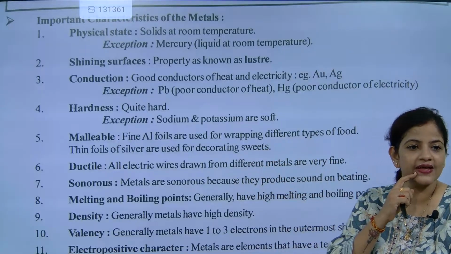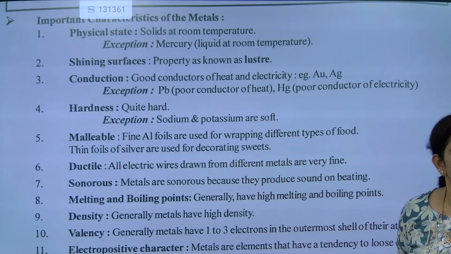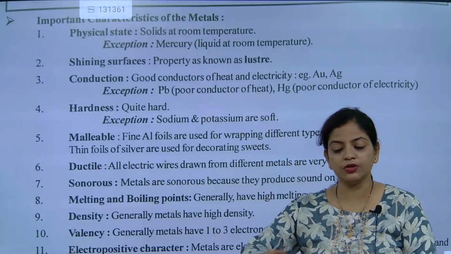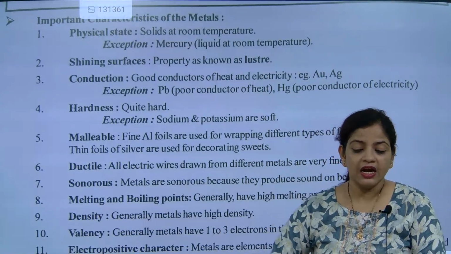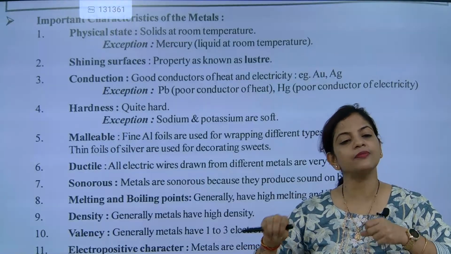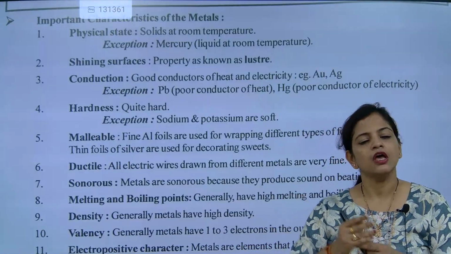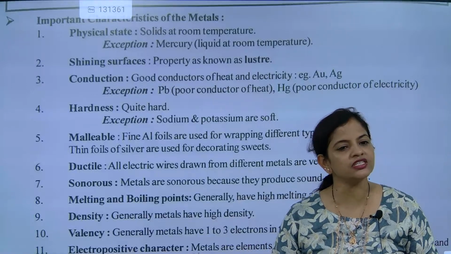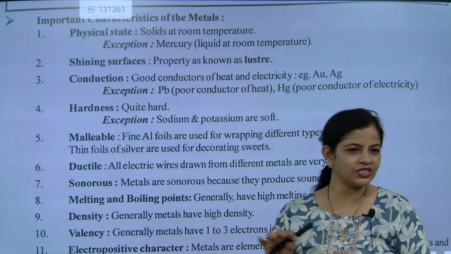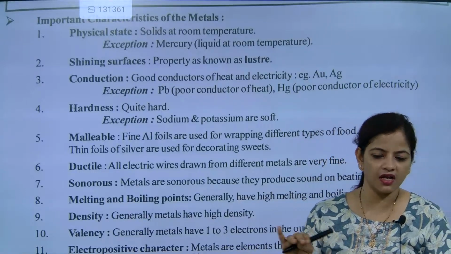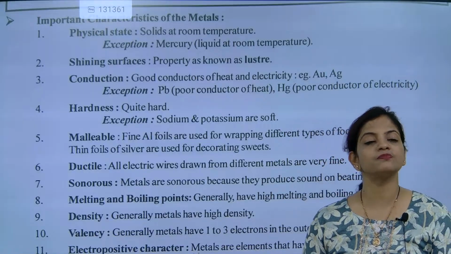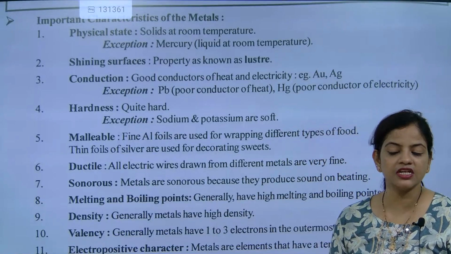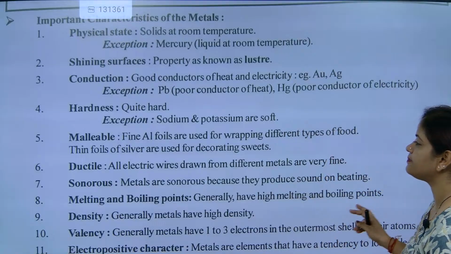Malleable. Malleable means you can beat them into thin foil sheets. Metals are malleable. You can beat them into thin sheets, like aluminum sheets. In sweets also they put that silver-colored foil now. That is exactly called the malleable property. Got it?